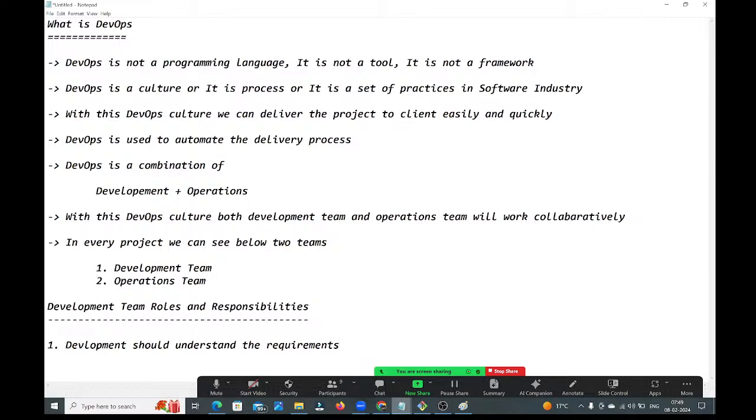Then what they need to do? They need to prepare the design documents for the given requirements, guys. The development team should prepare the right design documents for the given requirements.